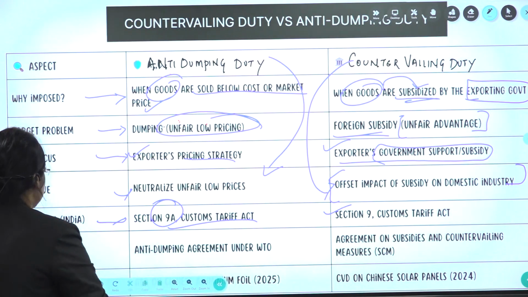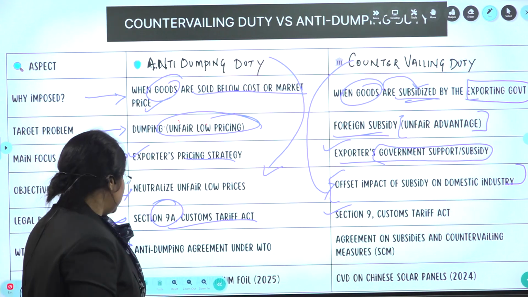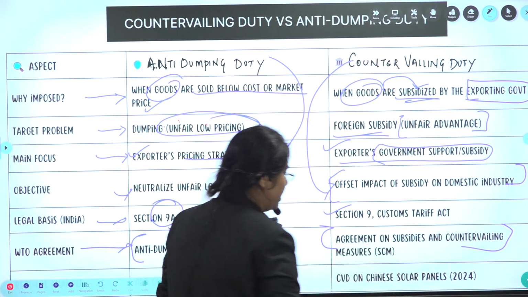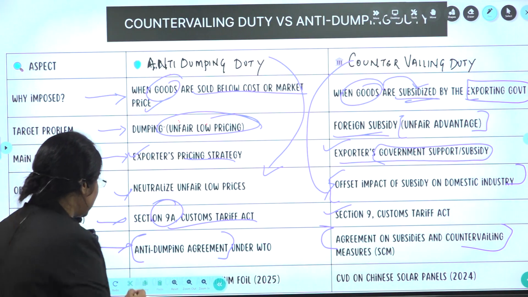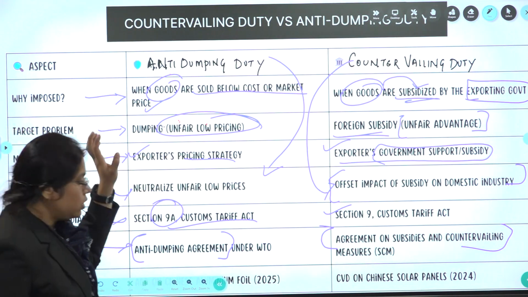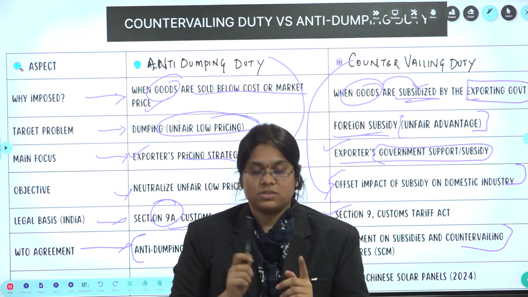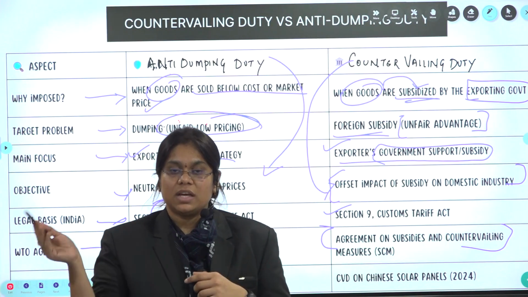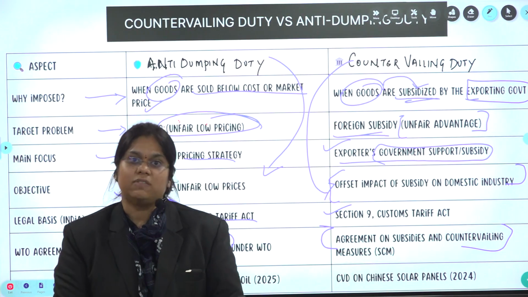Then further, the WTO agreement: yes, it is legal under the WTO, that is the Anti-Dumping Agreement, and here also the Agreement on Subsidies and Countervailing Measures. And further, the real life example is, we saw the aluminium foil, it is dumped into India at low prices. Whereas here, Chinese solar panels, basically solar panels in China, will get subsidy. Now they are coming and dumping those solar panels at a cheaper cost in our market.